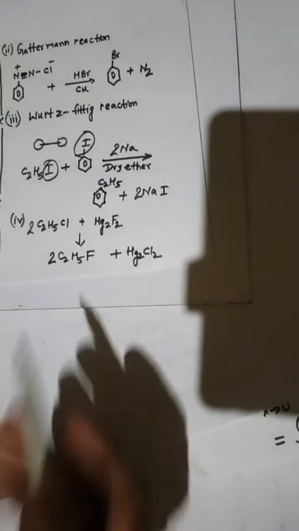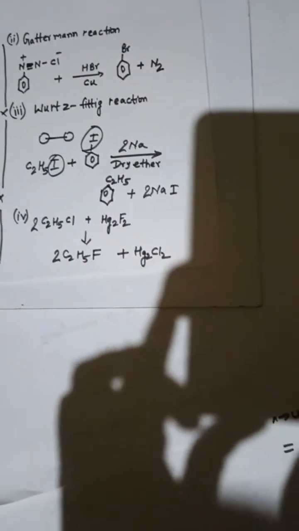Swarts reaction will give you fluoroalkane. So you can see that this is fluoroalkane. Swarts reaction will give you fluoroalkane. Any problem? No. Okay.